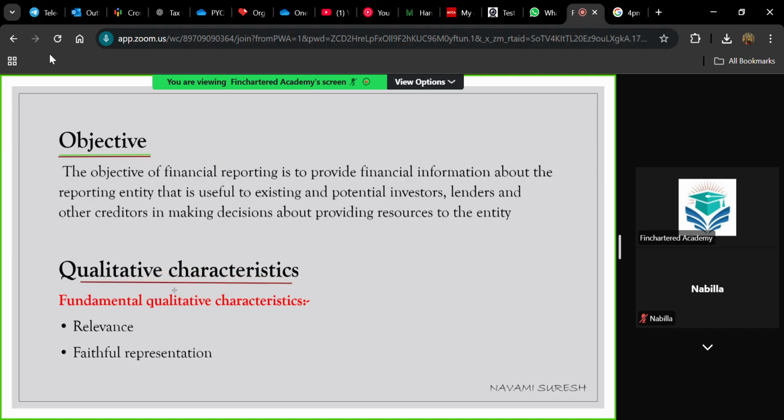These are the qualitative characteristics of financial reporting, and this is a very important topic. We have 2 classifications for qualitative characteristics. The first one is fundamental qualitative characteristics, and the second one is enhancing qualitative characteristics. You can say fundamental and enhancing.